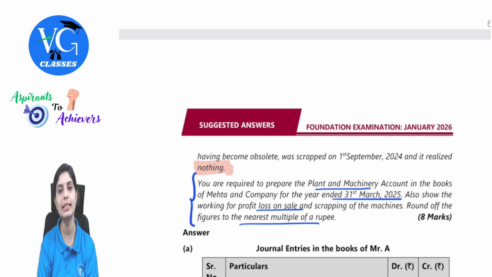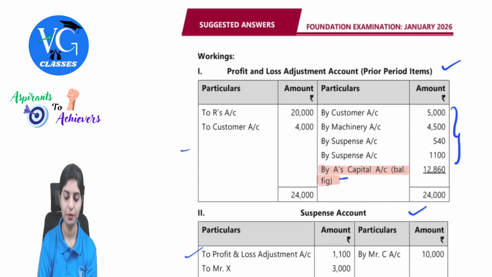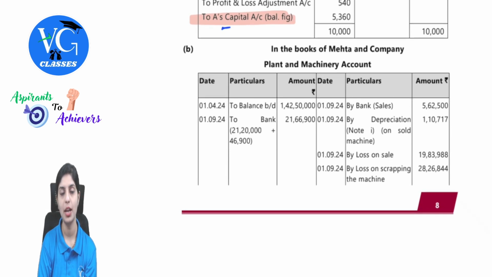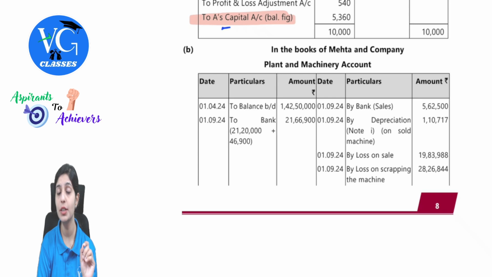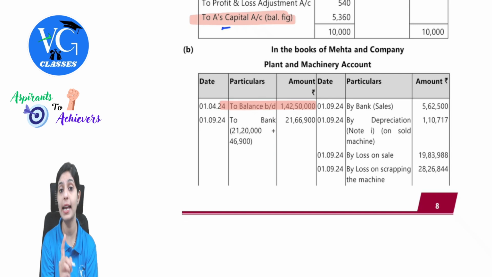I hope the question is comfortably understood. Now let's understand the working. First of all, in the books of Mehta and Company, plant and machinery, they have given us the balances on 1st April 2024. So asset will have a debit balance to balance brought down 1 crore 42 lakh 50,000. I will just highlight all the elements which we have been discussing, so it becomes very clear for you to follow up.